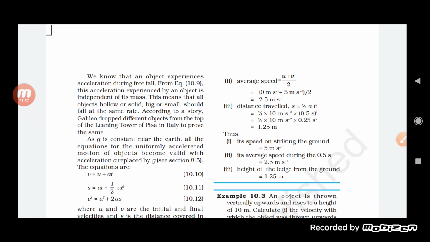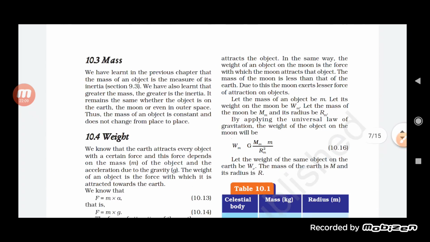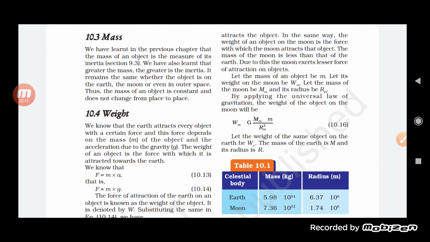Half into a, which is 10, and t² is 0.5 squared. The answer that we will get here is 1.25. With the help of these equations, we are able to get the value of whatever we wanted. If we want the value of time, or final velocity, or initial velocity, or even the height, we can find it with the help of these three equations of motion under the influence of gravity.